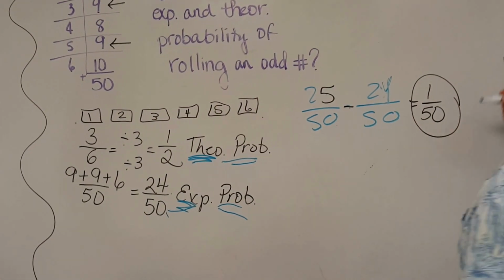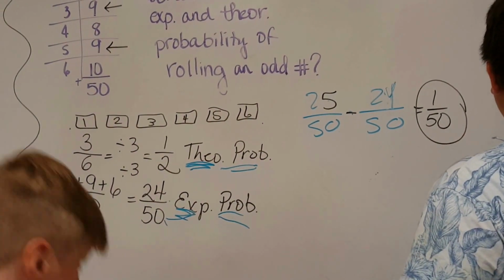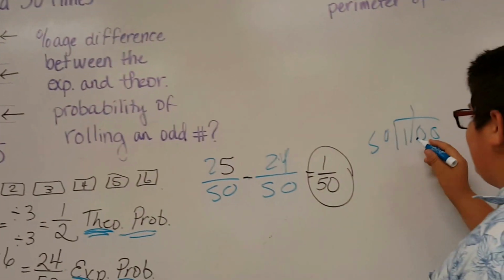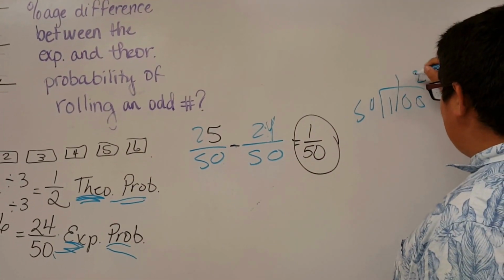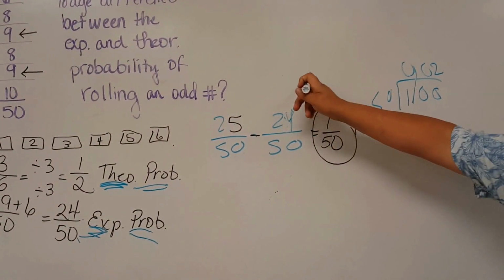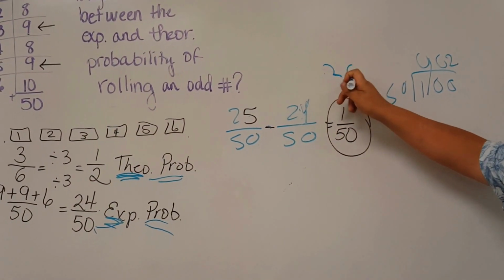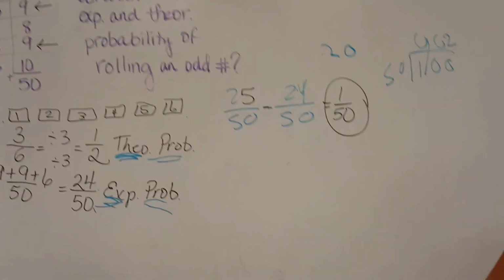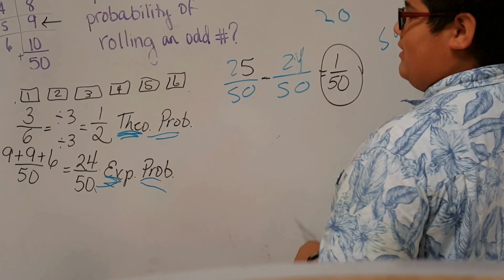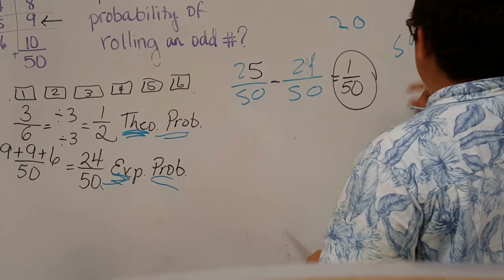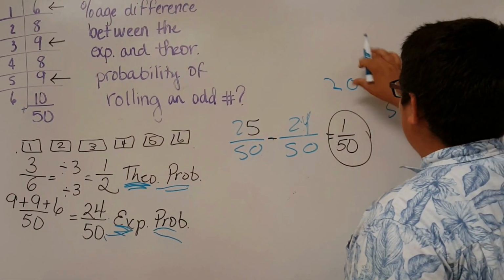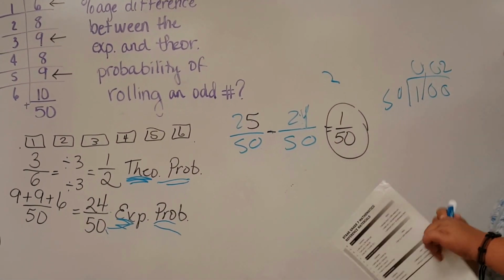We would divide that by that. So that means if we get 1 and 50, add the decimal and zeros. 50 goes into 100 2 times, add the zeros. There you go. Okay? So what percentage is that? 20%. You moved your decimal over too many places. Only move it over 2. What percentage would it be if you only moved it 2? 2%. That's right. So it's only a 2% difference.